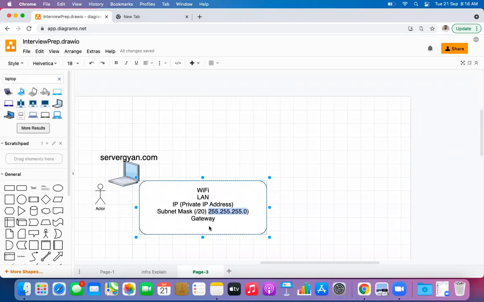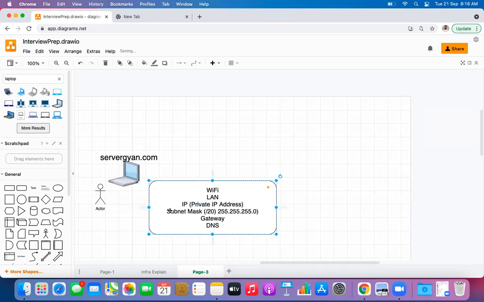So guys, we are talking about DNS here. This is the major component which we are trying to discuss right here. So guys, we need to understand there is going to be one IP address, that is going to be a private IP address for sure. There is going to be a subnet mask, one gateway, and one DNS.